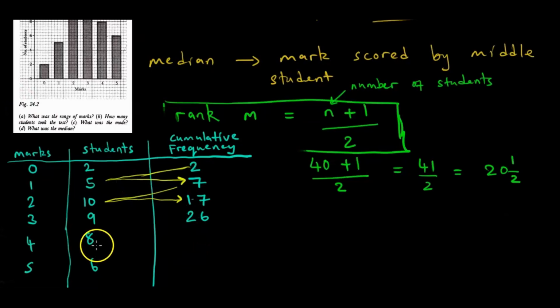Then we have 26 plus 8, 8, 9, 10, 11, 12, 13, 14, that gives 34 here, right? Then 34 plus 6, what do we get? 40. Like that. So this is called cumulative frequency.